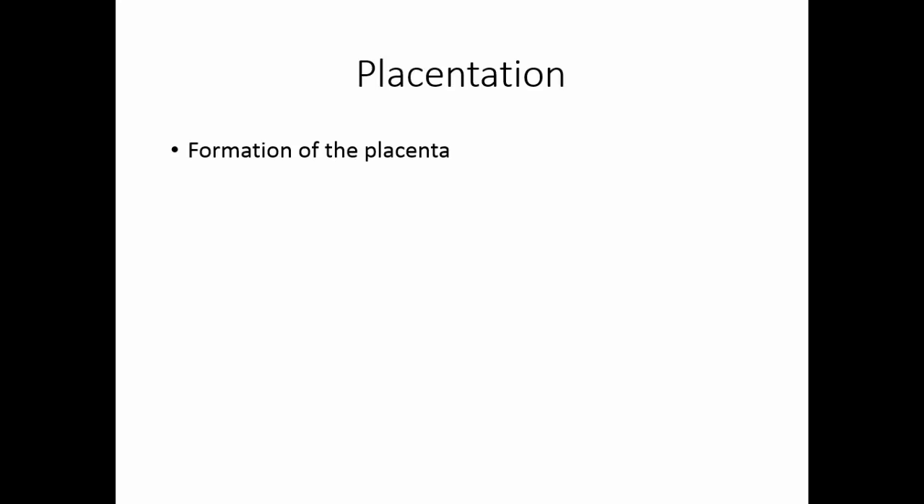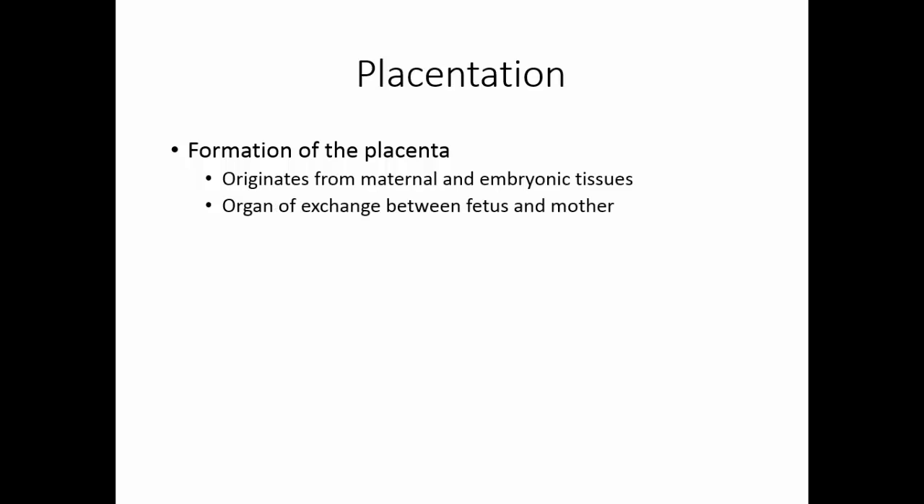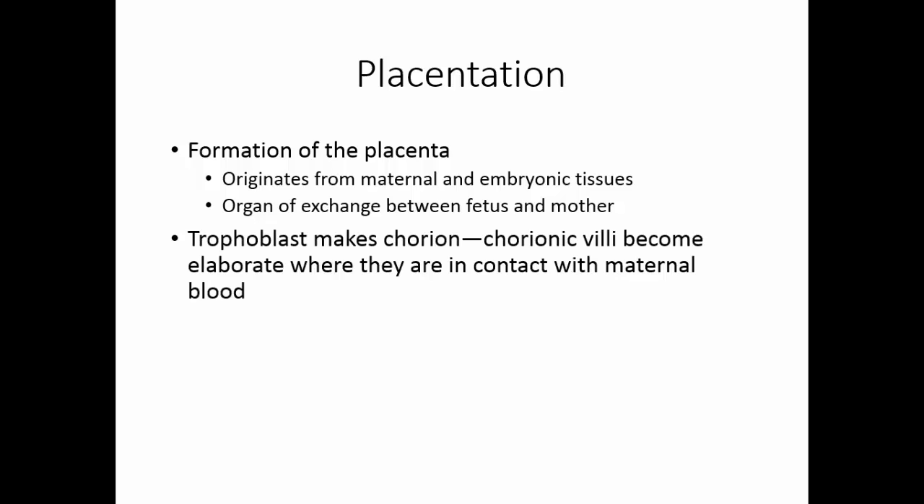Placentation is the formation of the placenta. The placenta originates from both maternal and embryonic tissues and acts as the organ of exchange between the fetus and the mother. The trophoblast makes the outer extraembryonic membrane, the chorion. The chorionic villi become elaborate where they are in contact with the maternal blood. The placenta is fully functional by the end of the 3rd month.